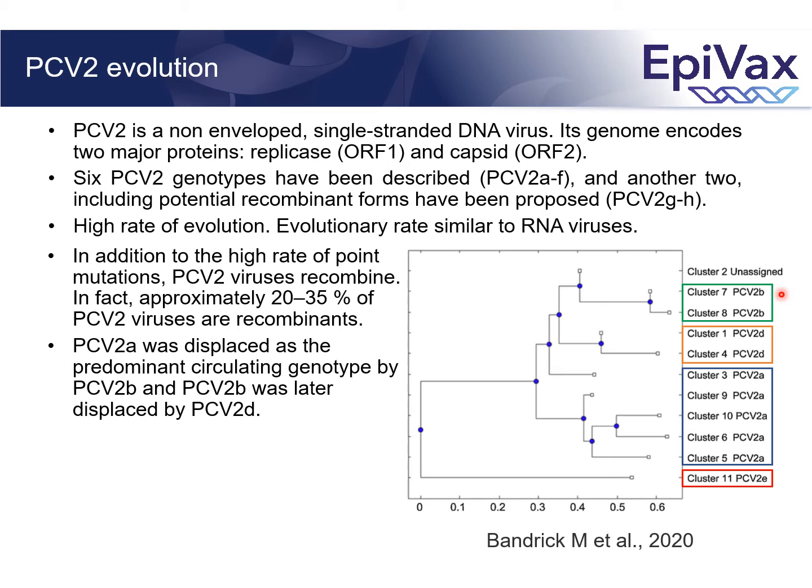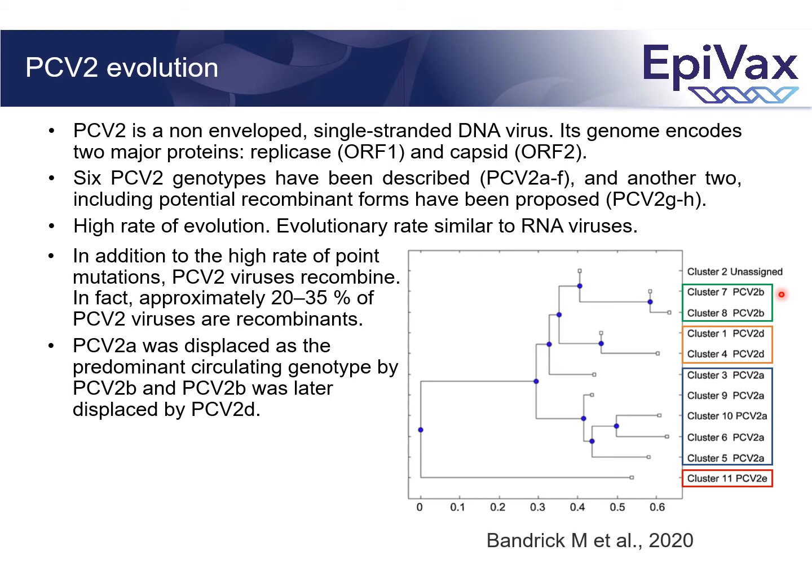Despite being a DNA virus, PCV2 has an evolutionary rate similar to RNA viruses. In addition to the high rate of point mutations, PCV2 viruses recombine. Approximately 20 to 35% of PCV2 viruses are recombinants. And since the identification of PCV2A, 2 major changes in prevalence of circulating strains have occurred. PCV2A was displaced as the predominant circulating genotype by PCV2B, and PCV2B was later displaced by PCV2D, which is the current predominant genotype in many geographies.